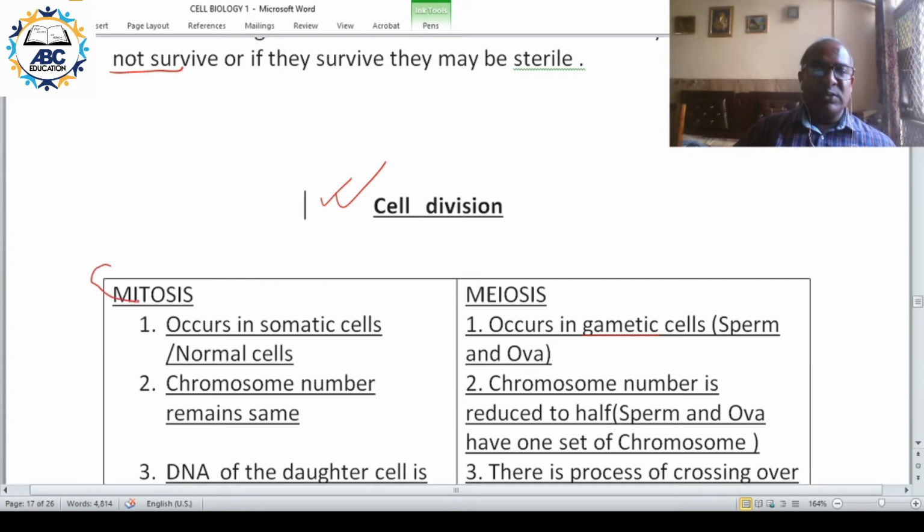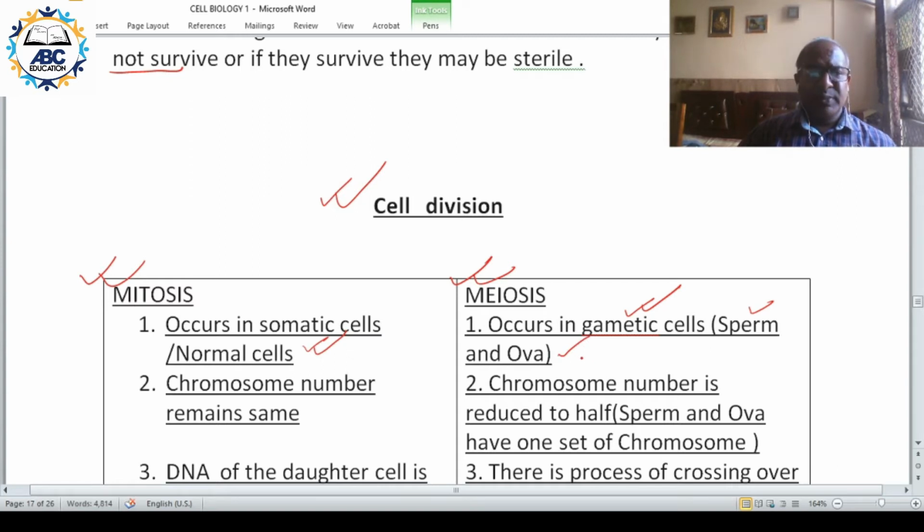One is mitosis and the second is meiosis. We will take a look at both of them. Mitosis occurs in normal cells: your skin cell, liver cell, lung cell, all of them are normal cells. Meiosis occurs in gametic cells. There are two gametic cells, sperm and ova. So meiosis occurs during the formation of sperm and ova.